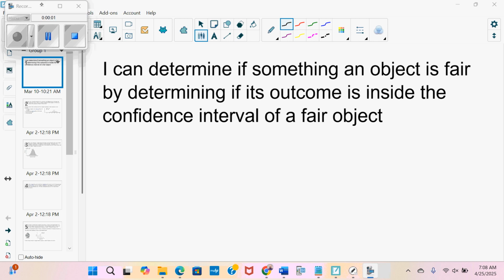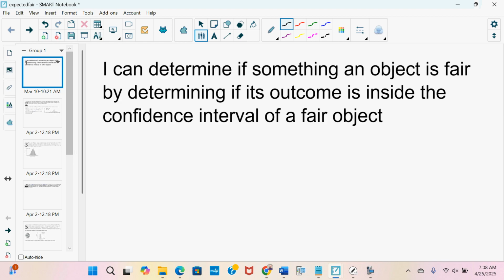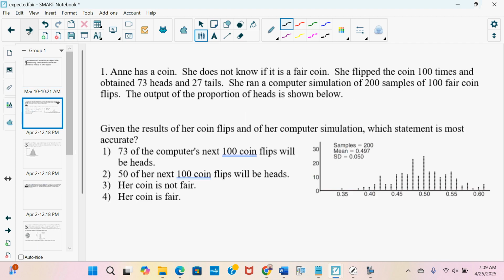Hello, everybody. Today I can determine if an object is fair by determining if its outcome is inside the confidence interval of a fair object. If I flip a coin, the probability that it lands on heads is 0.5 and tails is 0.5 if it's a fair coin. If it's not a fair coin, if it's weighted a certain way so it's more likely to fall on one side than the other, it's an unfair coin. So how do I determine if it's a fair coin or not?